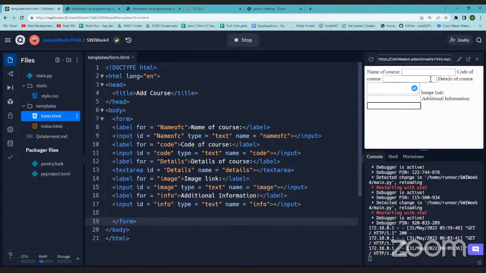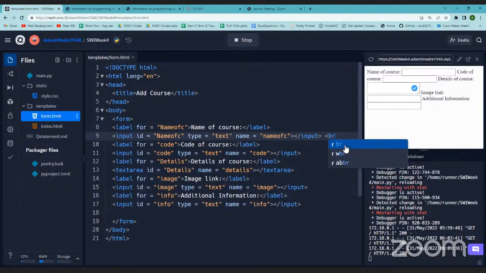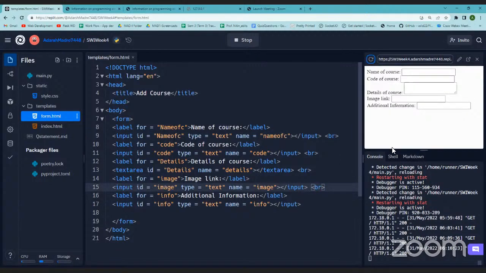So what I'll do is after every label and input, I'll just add a BR tag so that they get a line break and they come in the next line. Okay, BR is a self-closing tag, you just need it once. So after this input, then after this input, then after text area, then after label, and we won't need it for the last. Yeah, so now they are arranged.